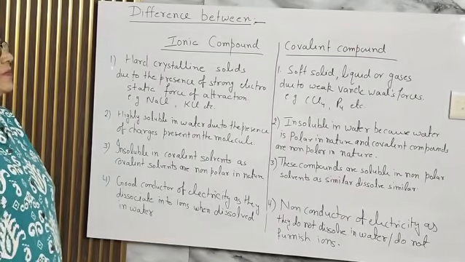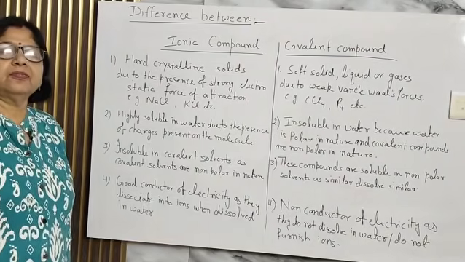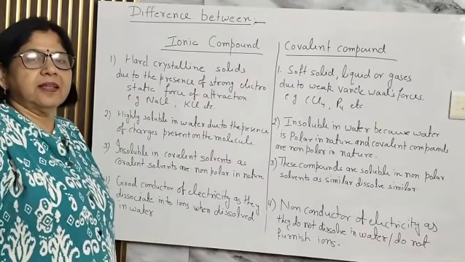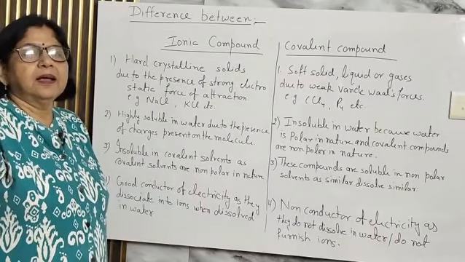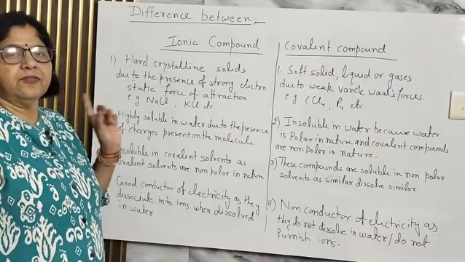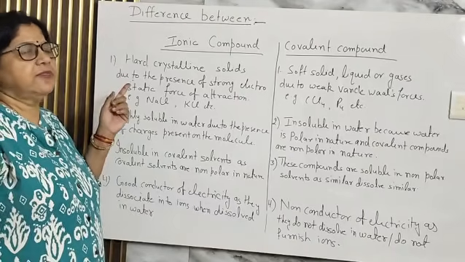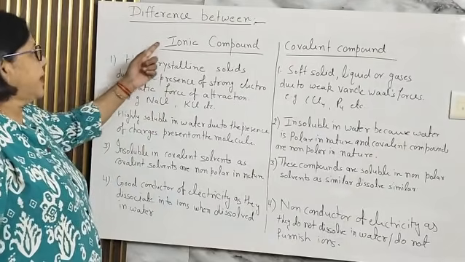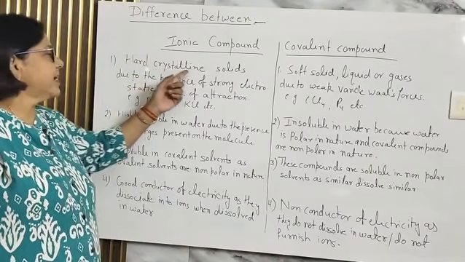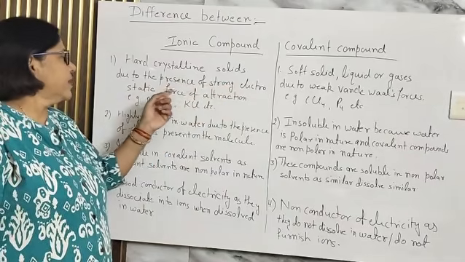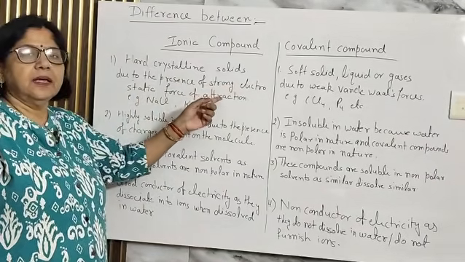Today I am just going to summarize the chapter by discussing the difference between the ionic as well as the covalent compounds, right? The first and very basic difference between both types of compounds is that ionic compounds are hard crystalline solids due to the presence of strong electrostatic force of attraction.